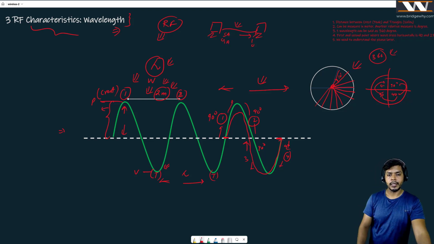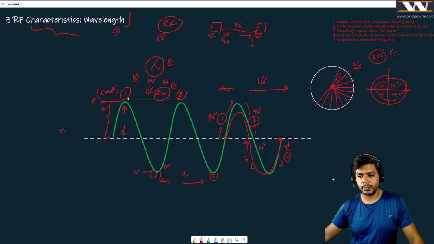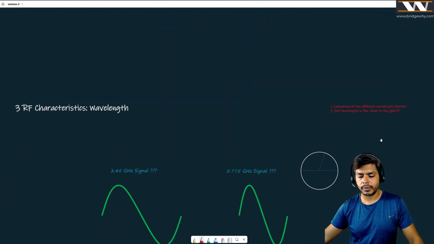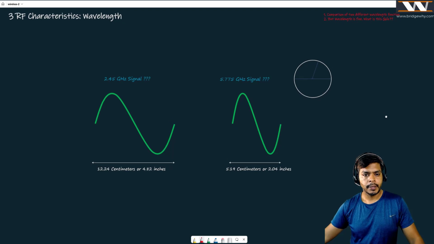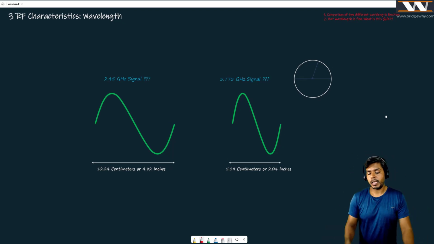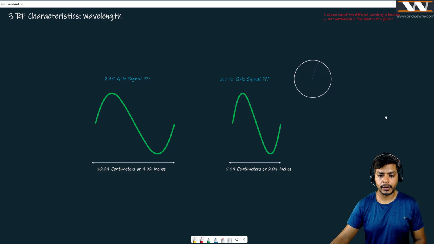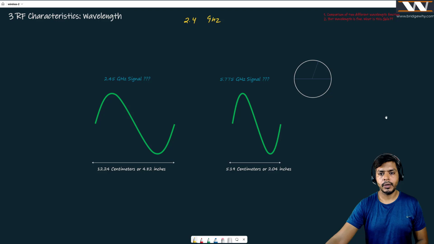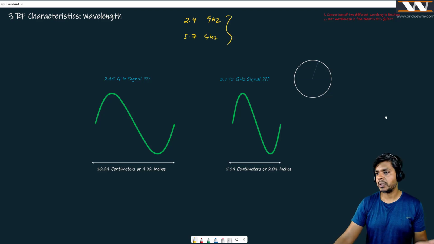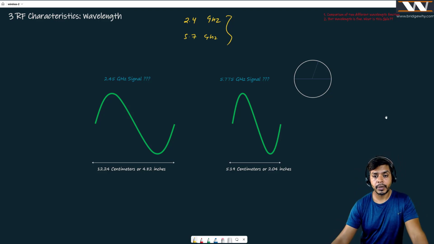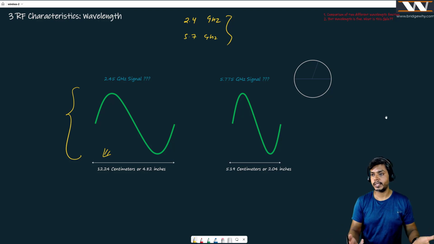If that is the case, now the time is to talk about something more with respect to this wavelength, right? So in wireless networking, many people say that we have a 2.4 gigahertz signal. We have a 5.7 gigahertz signal. What is the meaning? We do not know till now because we haven't discussed what this gigahertz is, what this frequency is. But we understand now that if we have a wave, it is going to have some distance. So I am going to tell you, because you all know 2.4, 5.7, right?